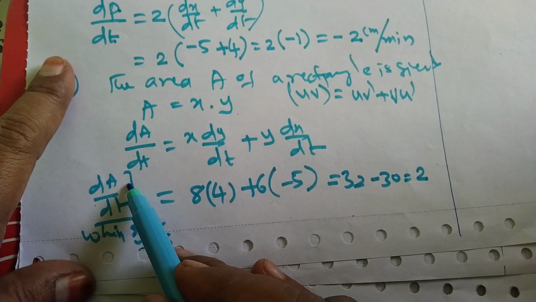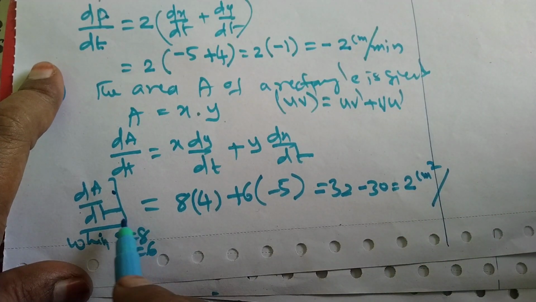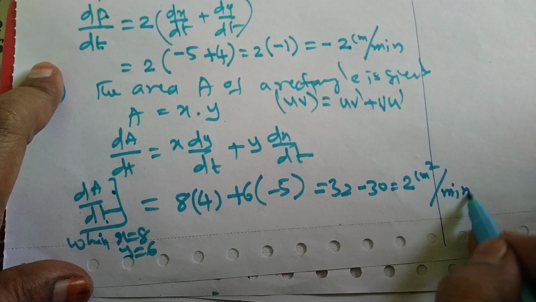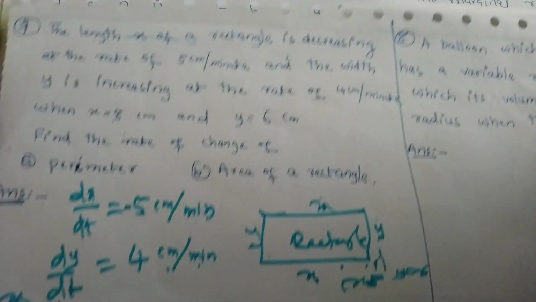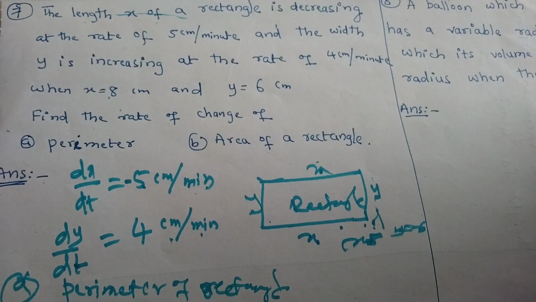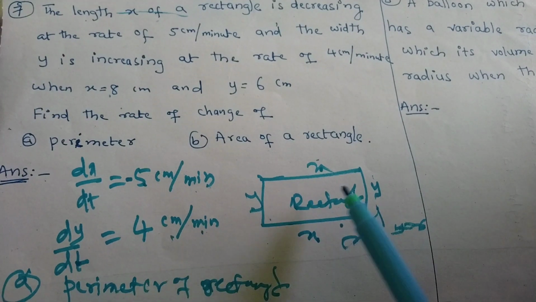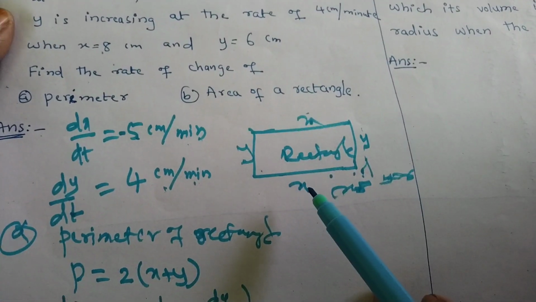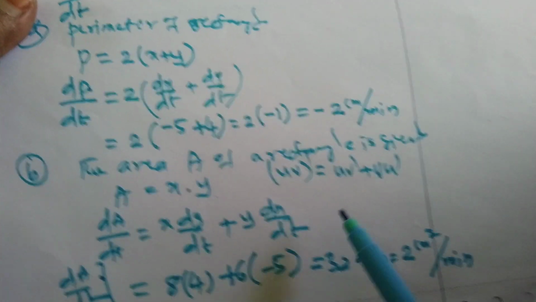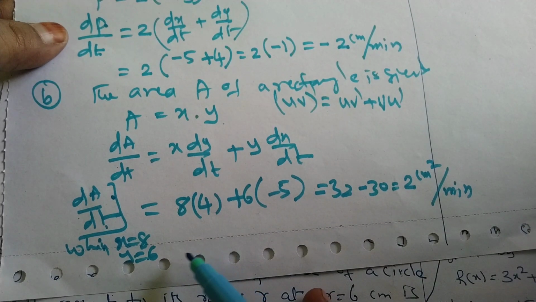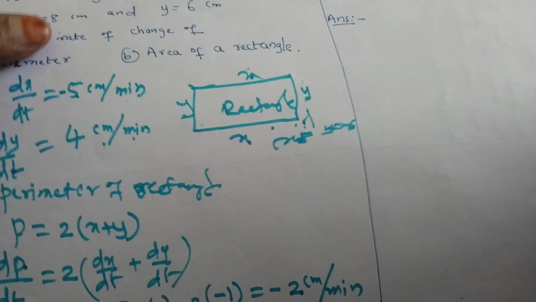यूनिट कैसे लिखना है हमें? एरिया का यूनिट होगा सेंटीमीटर स्क्वायर एंड टाइम it is given in minute. So this is the answer for this question. The length x of a rectangle is decreasing, means minus sign, and width y increasing. Find the perimeter and area of a rectangle at x equal to 8 and y equal to 6. Now come to the next question.